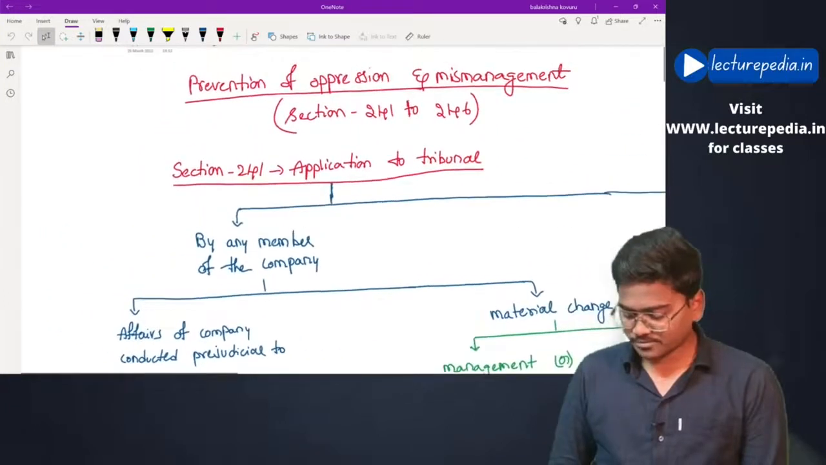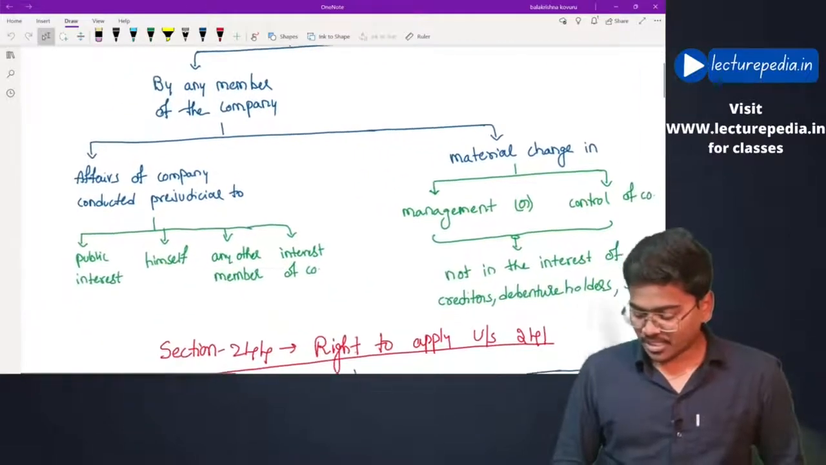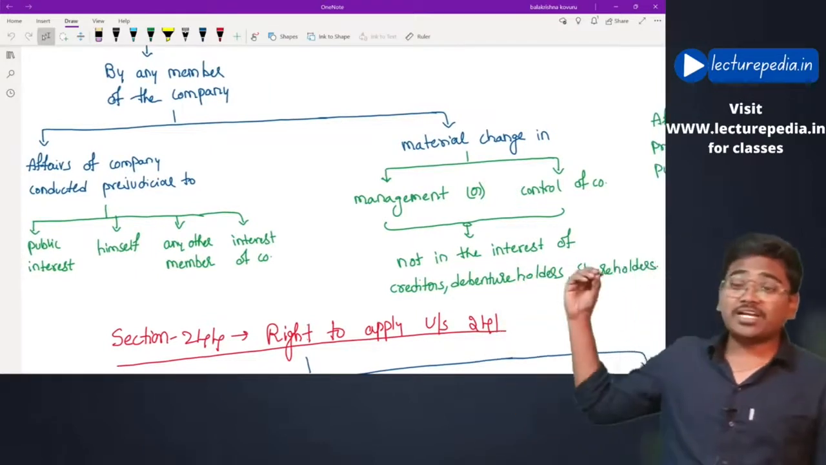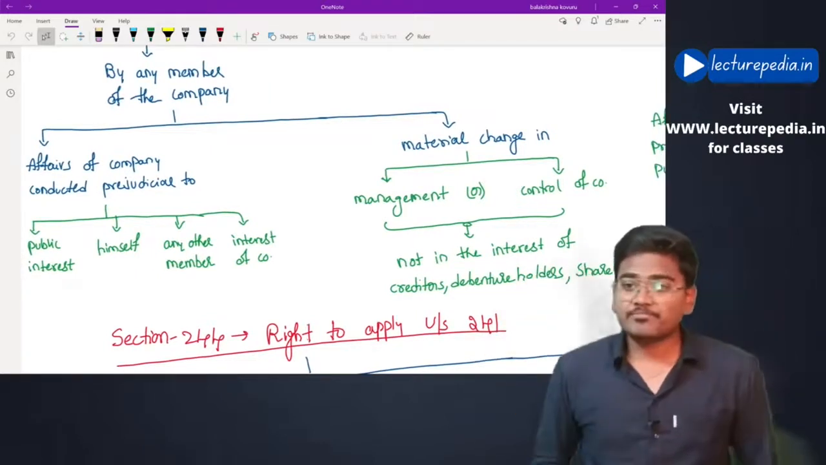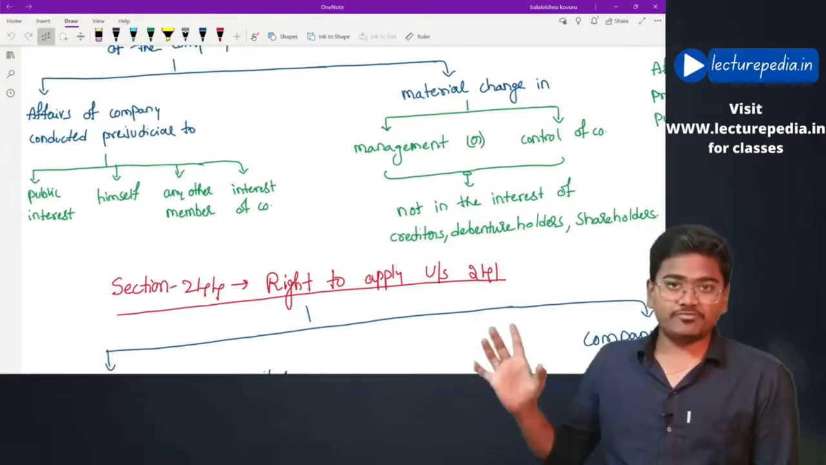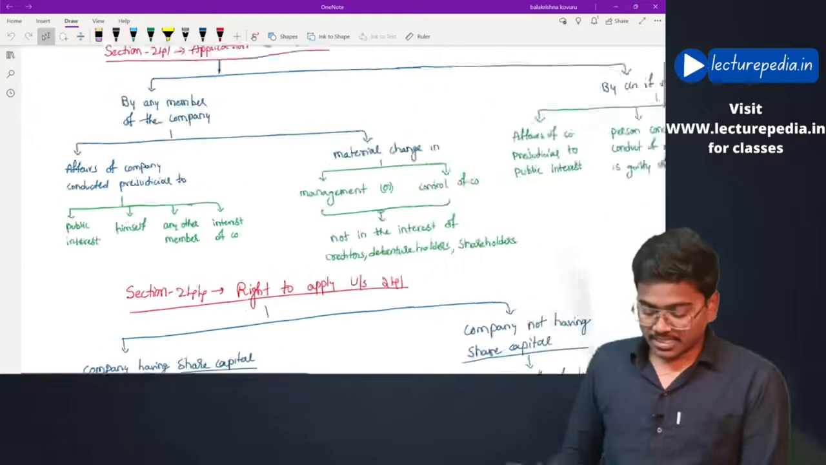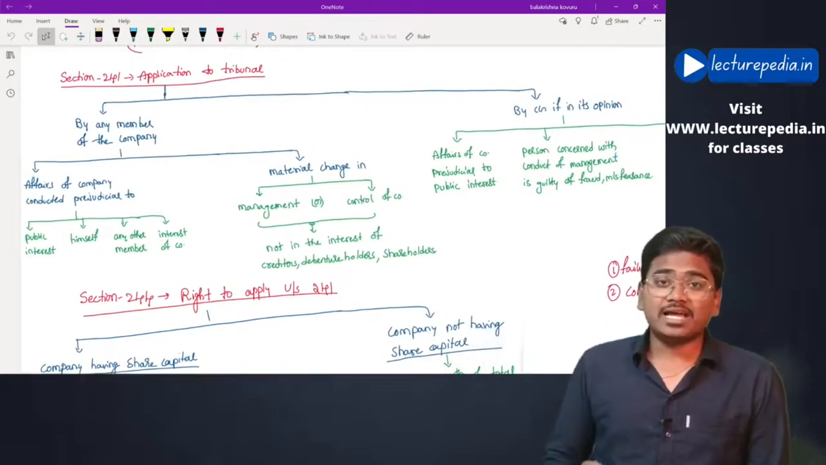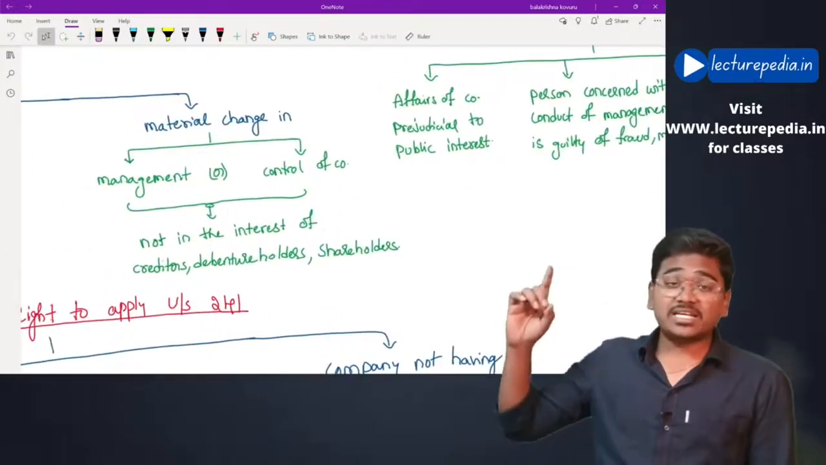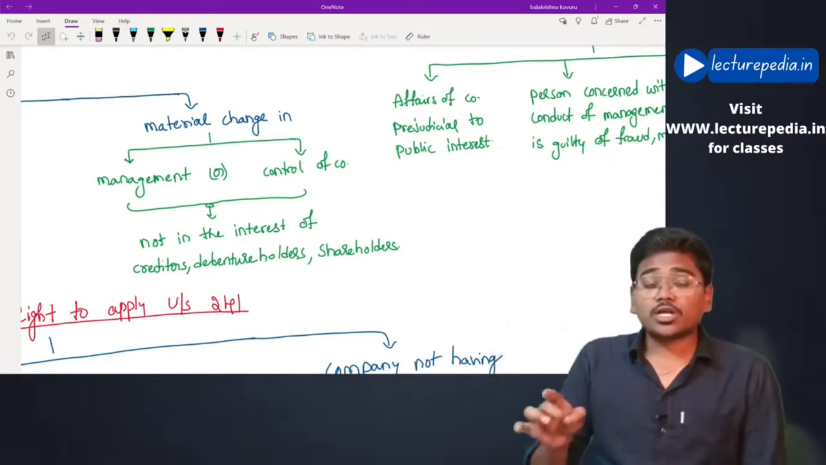First of all, application to the tribunal by members of the company. Members can file an application to the tribunal if they feel that the affairs of the company are being conducted in a manner prejudicial to the public interest, to themselves or any other member, or to the interest of the company. In these cases, a member can file an application under section 241, or if there is a material change in either management or control of the company.